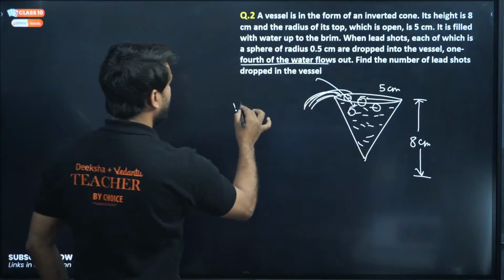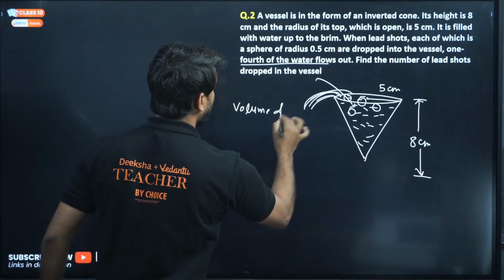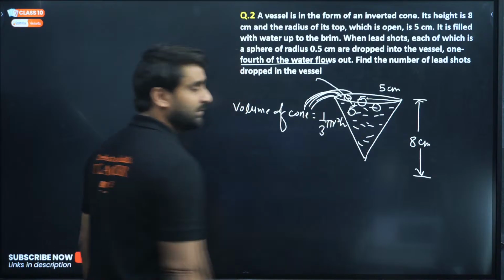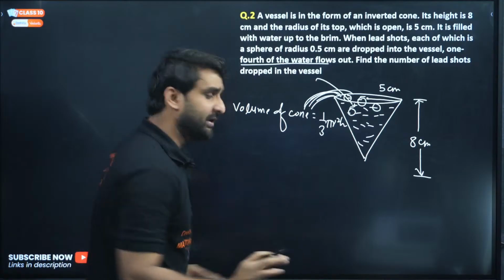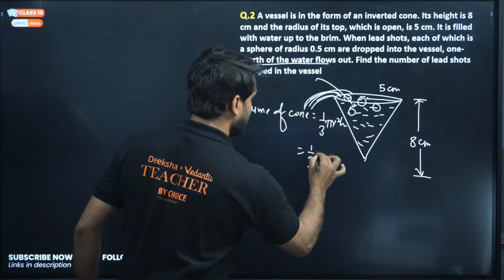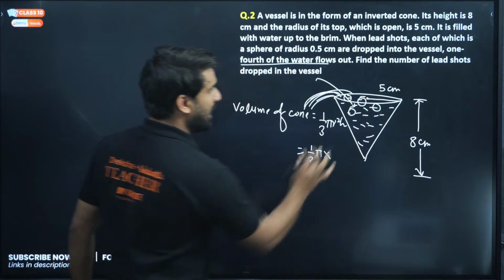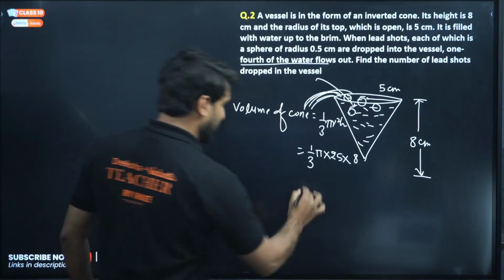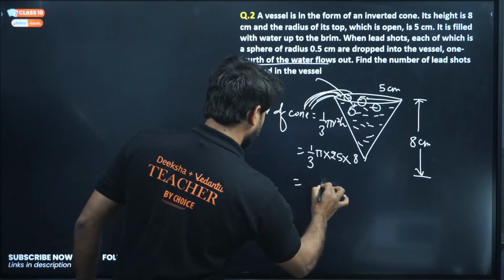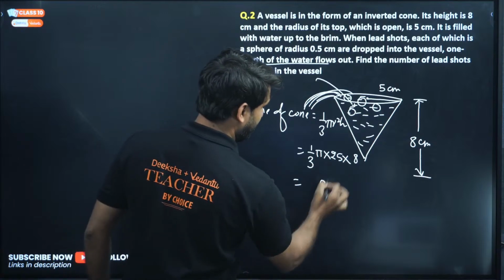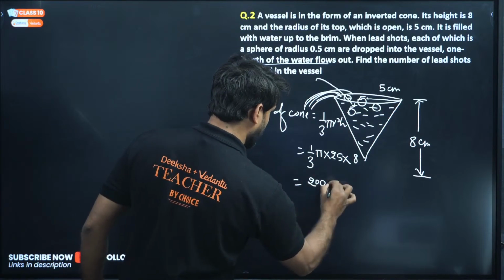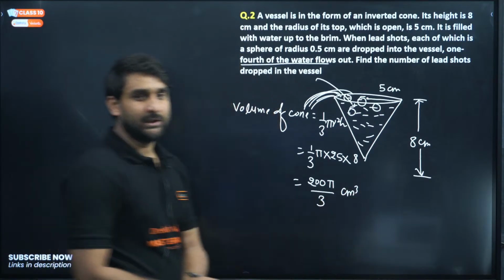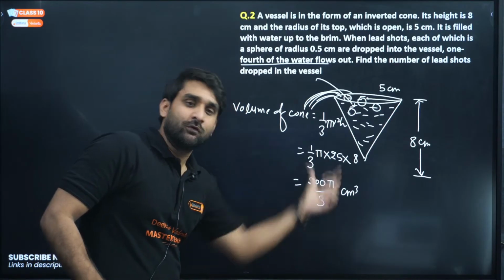We can write here, volume of cone is basically 1/3 pi r square h. So we have 1/3, keep pi as it is. R is 5, so 5 square will be 25, and h is 8. So 25 into 8 will be 200. So 200 pi by 3 centimeter cube. Is it clear? So this is the total volume of the cone.